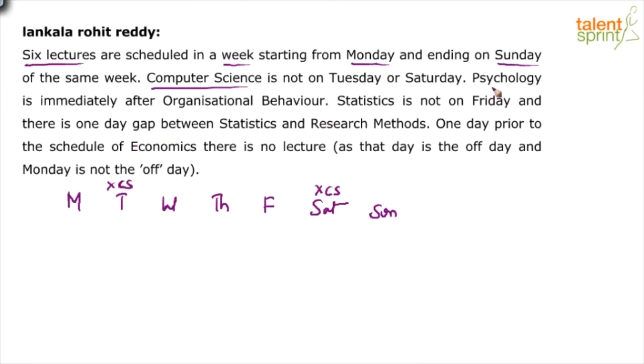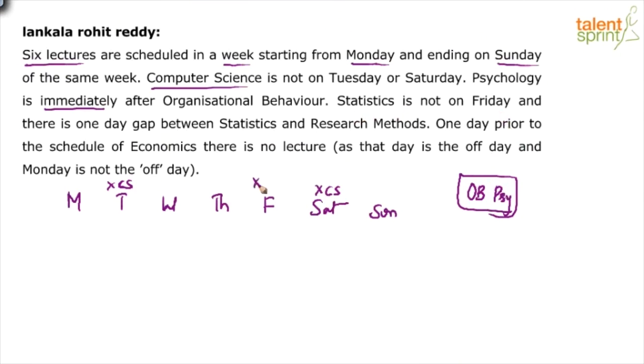Next point, psychology is immediately after organizational behavior. Now, like we always do, try to get a pictorial representation of these points and then fix it in the given arrangement. So psychology is immediately after organizational behavior means what? If this is organizational behavior, what follows immediately is psychology. So these two have to be together. Remember, one point says that OB and psychology have to be together, and OB will come first: OB followed by psychology.